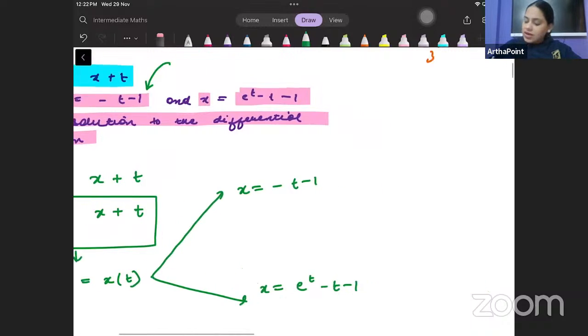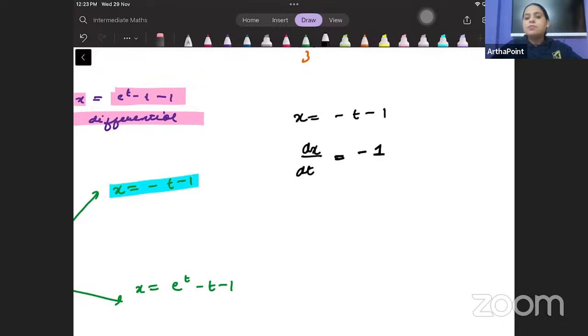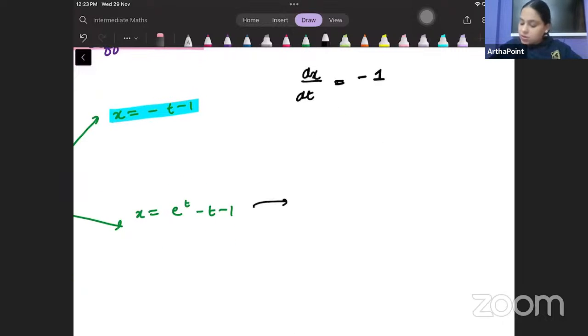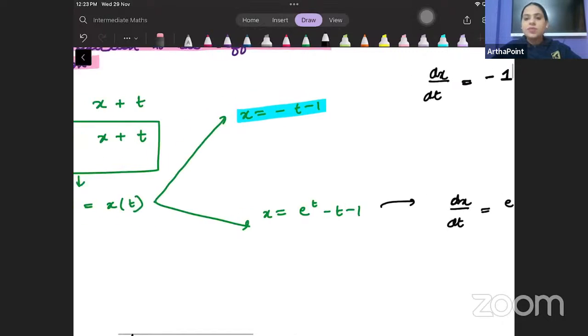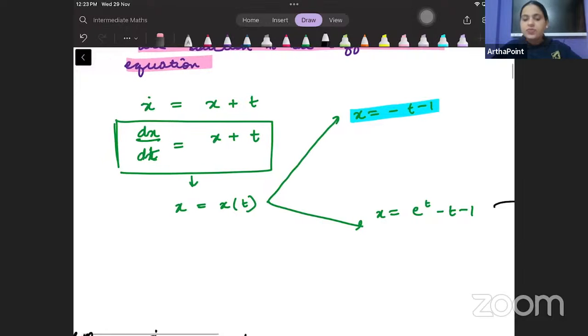Yes beta. Okay, tell me one thing. If I am getting x is equal to minus t minus 1, beta, what will be dx by dt? Dx by dt will be minus 1. If I ask you from here, what will be dx by dt? Dx by dt will be e to the power t, if I just differentiate, minus 1. Dx by dt will be e to the power t minus 1. This is what will happen.